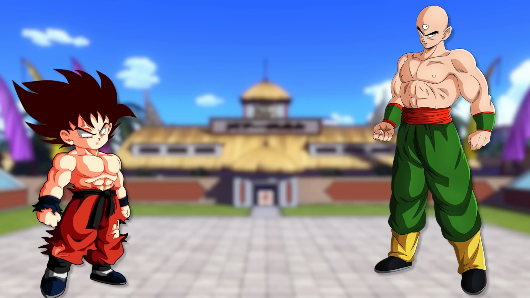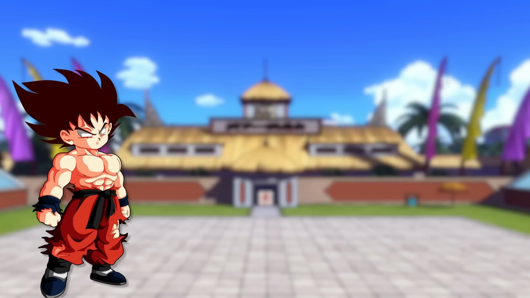This attack is the most famed of Master Shen. However, it's done nothing against Goku. The Saiyan charges forward and lands a single punch to Tien that knocks him out even though he didn't hit his head. It leaves him in a bad state and Goku is deemed the winner of the tournament.